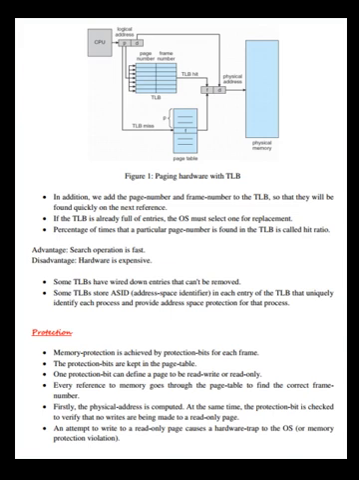Now let us see protection. Memory protection is achieved by protection bits for each frame. The protection bits are kept in the page table. One protection bit can define a page to be read-write or read-only. Every reference to the memory goes through the page table to find the correct frame number.